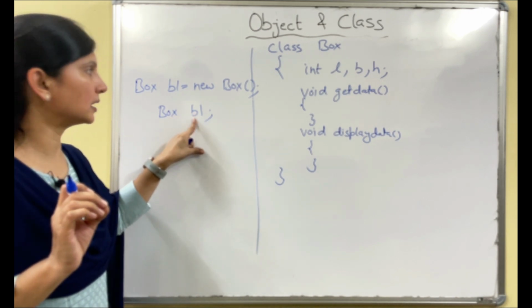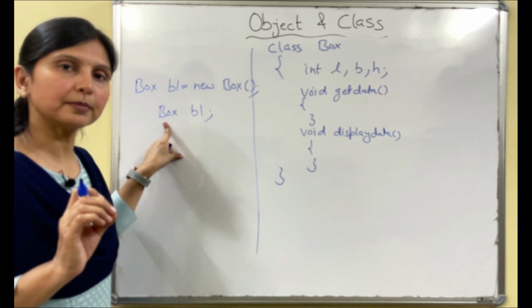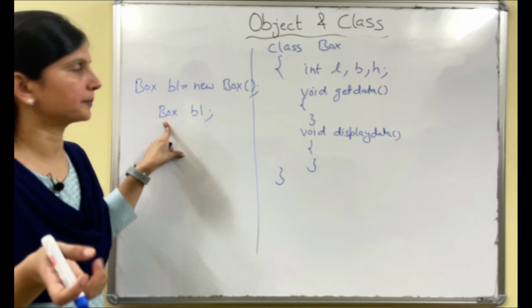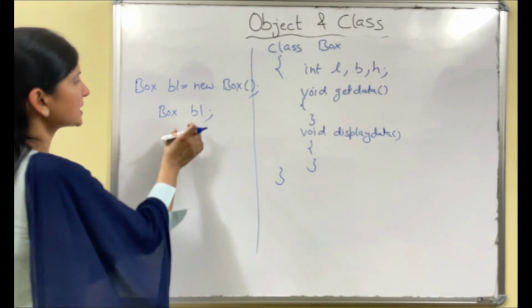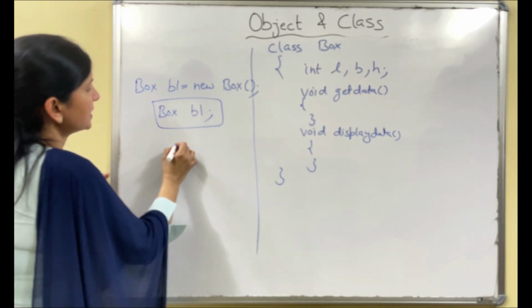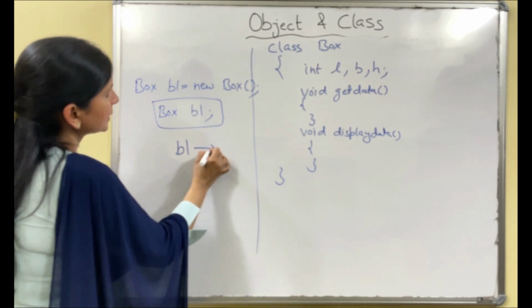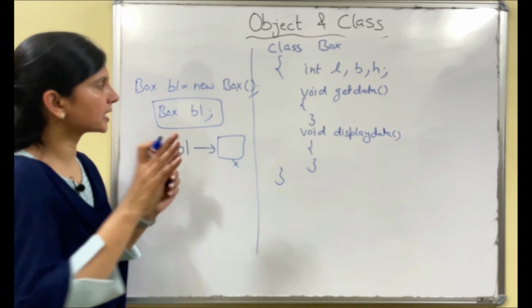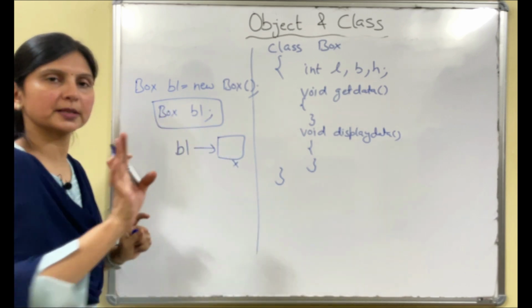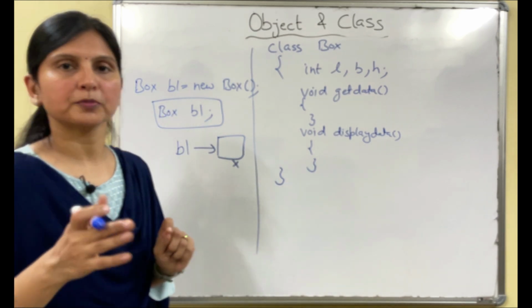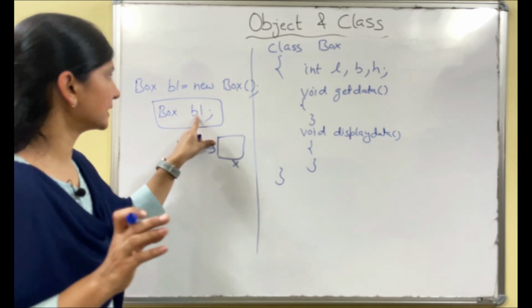It's a variable which is of class type Box, because class is also a data type, non-primitive. So what does it mean when you write this only? It means b1 refers to nothing. No object is created by writing this Box b1. b1 is a reference which refers to nothing, because an object will not be created by writing this only.